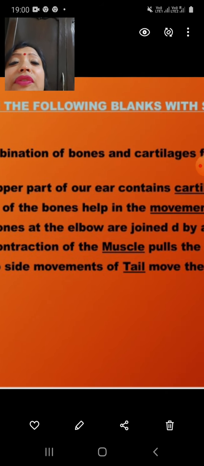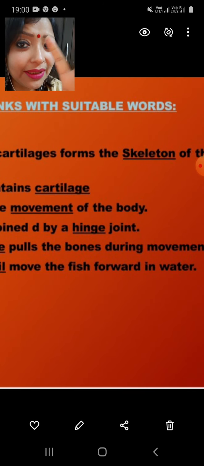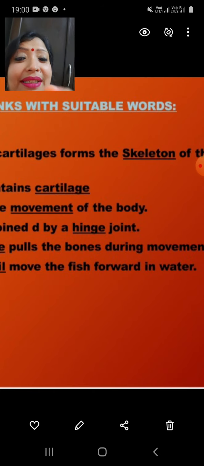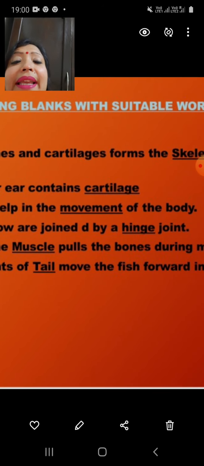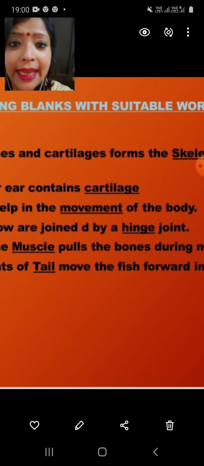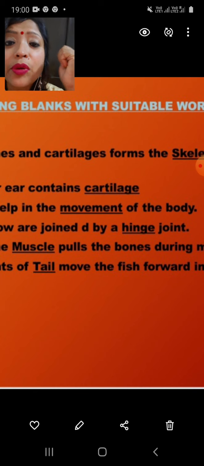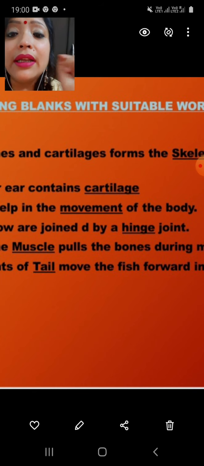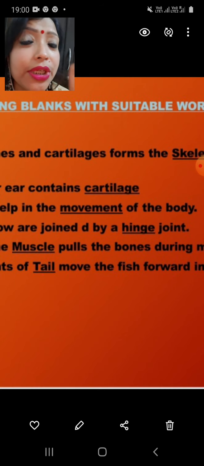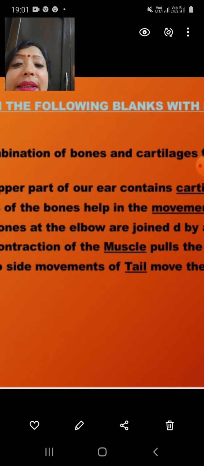The joints of the bones help in movement of the body. This is an example. What is movement? Okay. Next, the bones of the elbow are joined by a dash joint. What? Elbow movement you can do in this direction. Can you turn? Like you are about to turn the entire shoulder, but the elbow portion you cannot turn sideways. So it is a hinge joint.